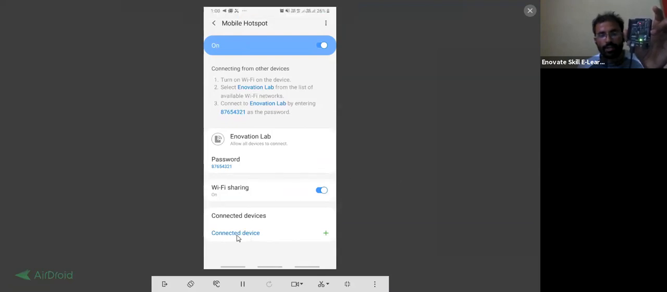If the device is not connected, it means your Wi-Fi name is not correct, and it is case sensitive. You have to write it in the same format as written on your mobile phone, for example Innovation Lab, whatever you have written. The password should be the same, and only then will it get connected. Your mobile phone should also have a data pack so that it can send data to the cloud. Otherwise it will not work.